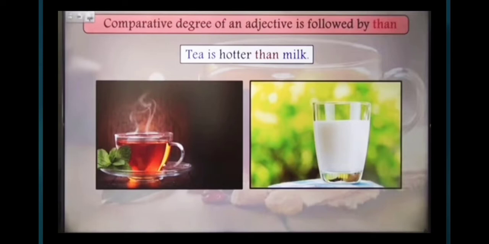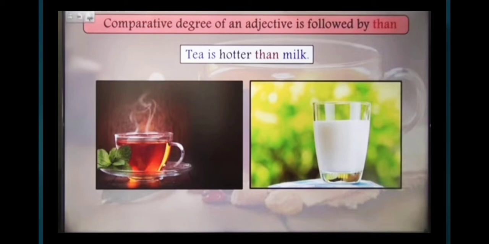Comparative degree of an adjective is followed by than. So as a rule, comparative degree of any adjective will always be followed by than. For example, tea is hotter than milk. So I am comparing two things, tea and milk. So comparison is between two things. So tea is hotter than milk.